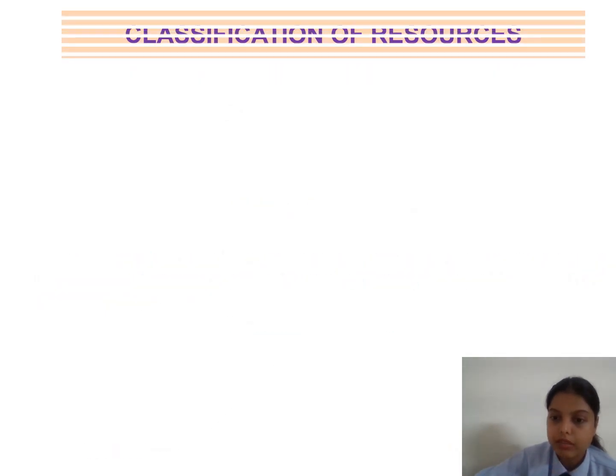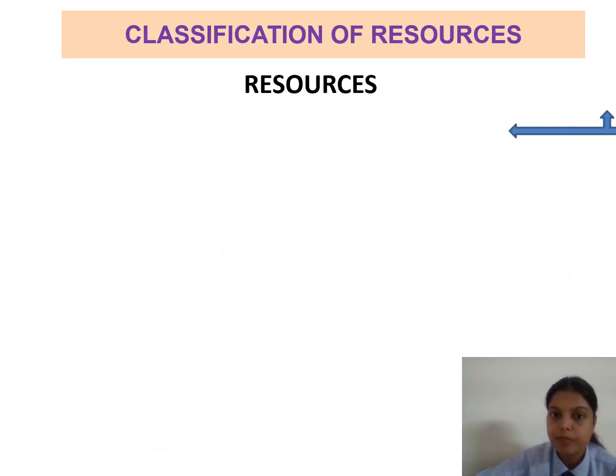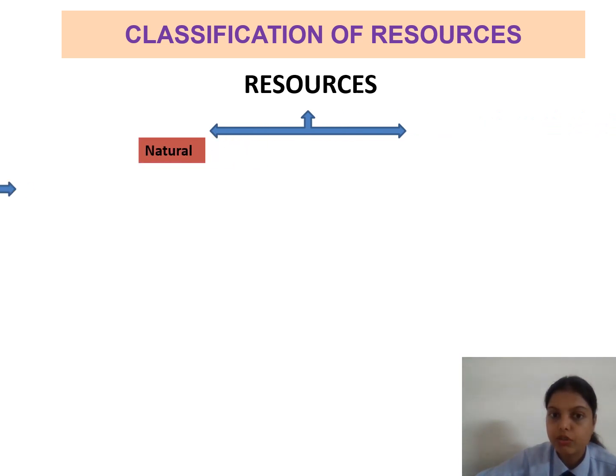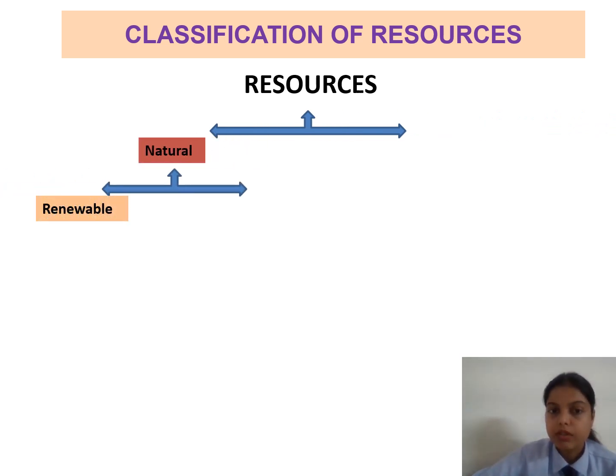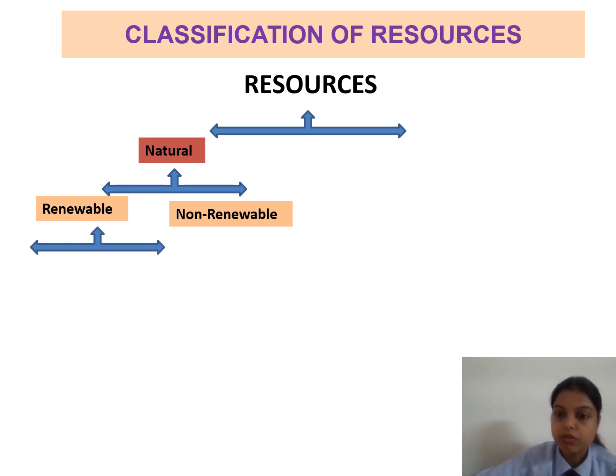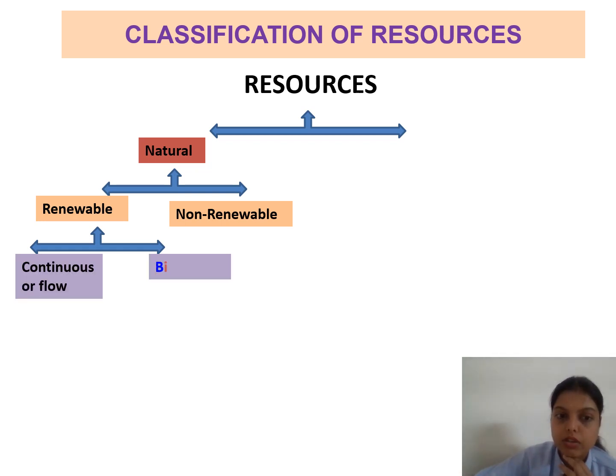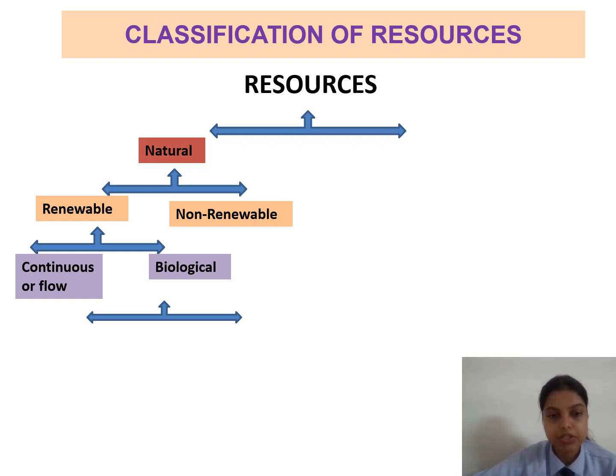So here is the classification of resources. Resources are classified into two things. First is natural. Natural resources are those resources which are already available in our nature. Natural resources have two types: renewable and non-renewable resources. Renewable resources have two more classifications.